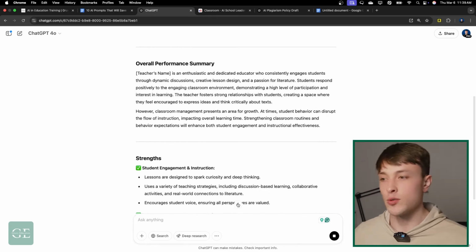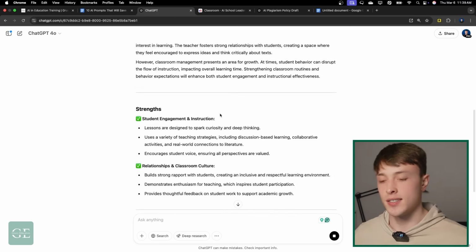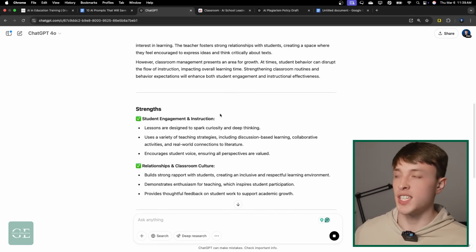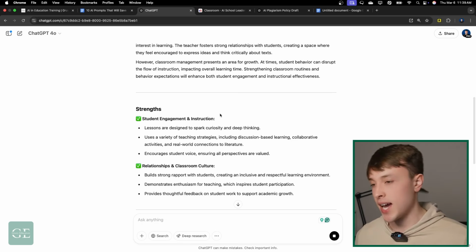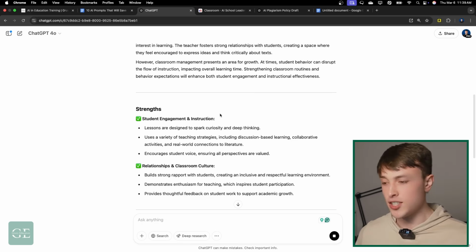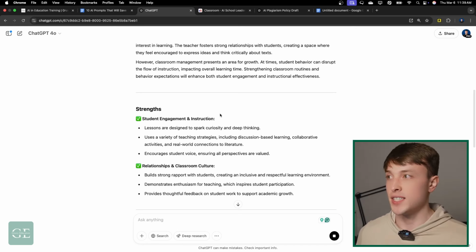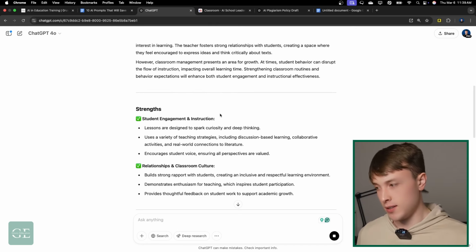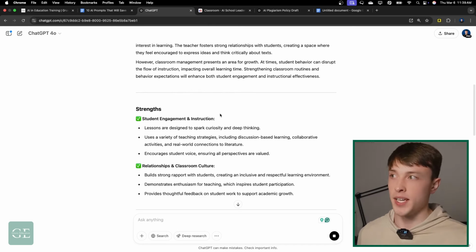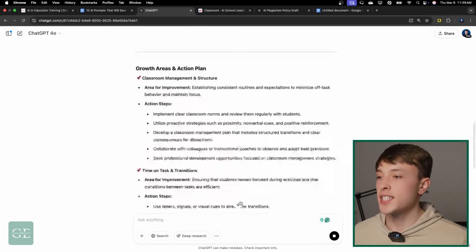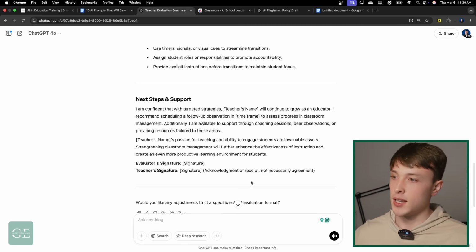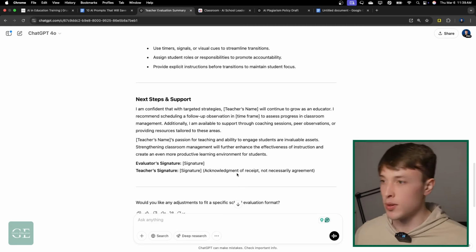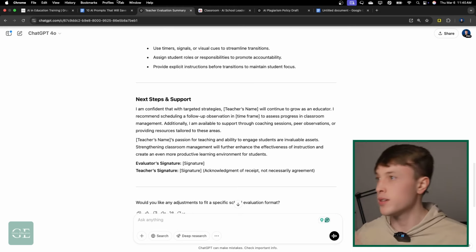I've also seen different school leaders use it for situations like this. Say they're just walking around the school and they observe a teacher do something that they really like. They could quickly jot it down on their phone. Then when they get back to their office, they can open their phone and just say, hey, draft a message that I can send off to this teacher, expressing how thankful I am that they're doing this at the school. Paste it in. It'll do that. They can send that message off. So just things like that, different things that you observe around the school. You can really turn it into anything that you want to congratulate people, thank them, tell them how to improve, etc.